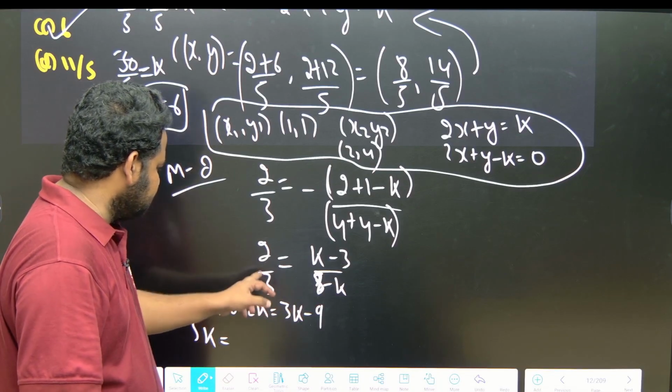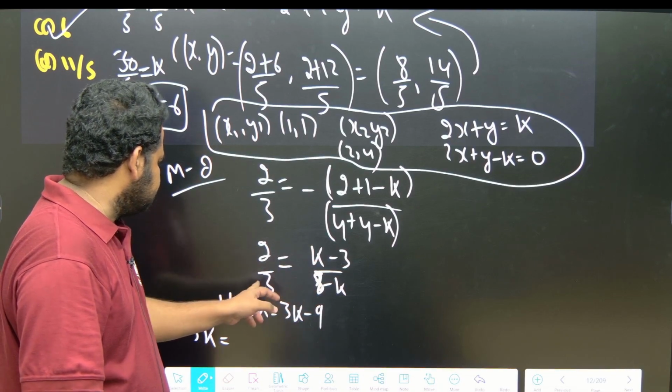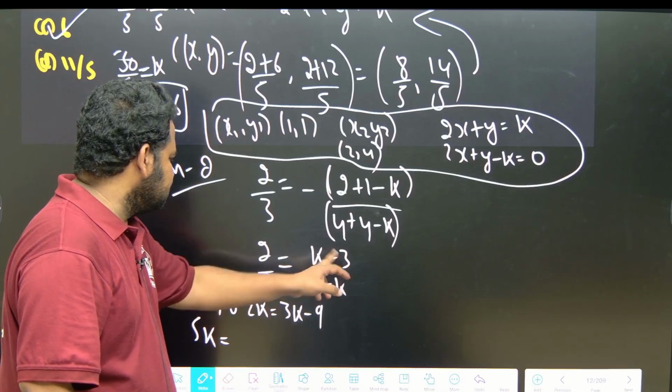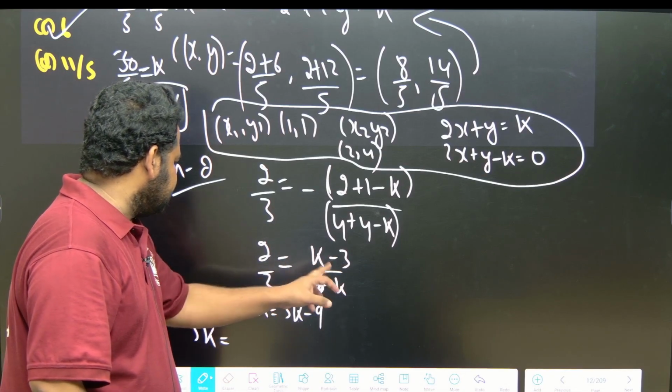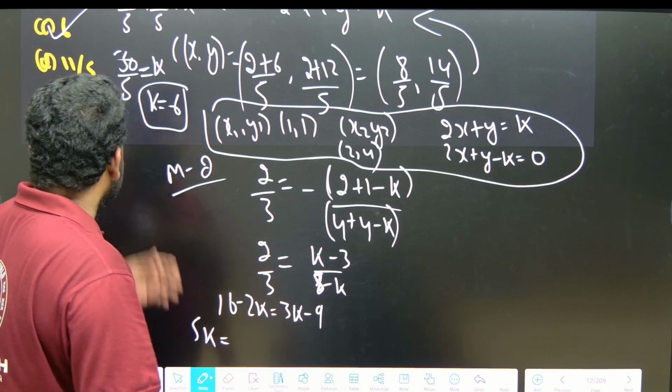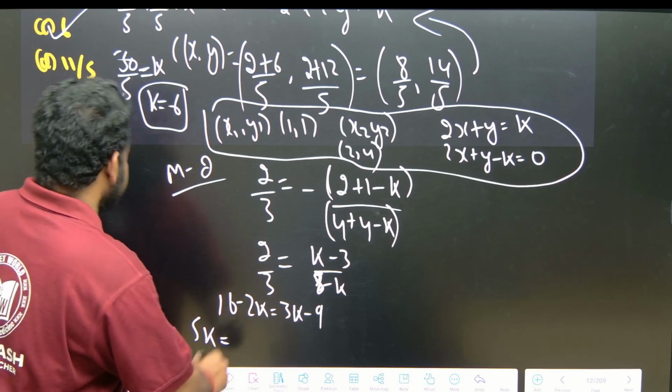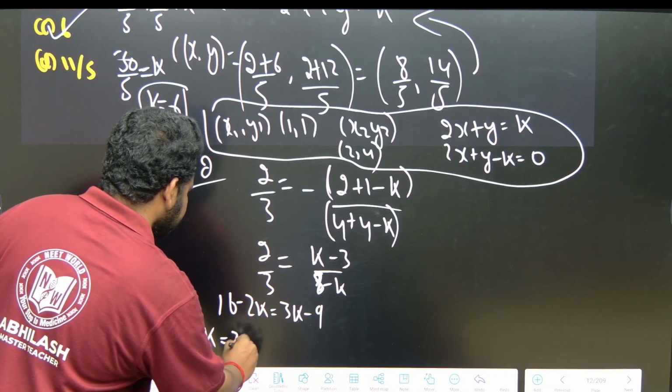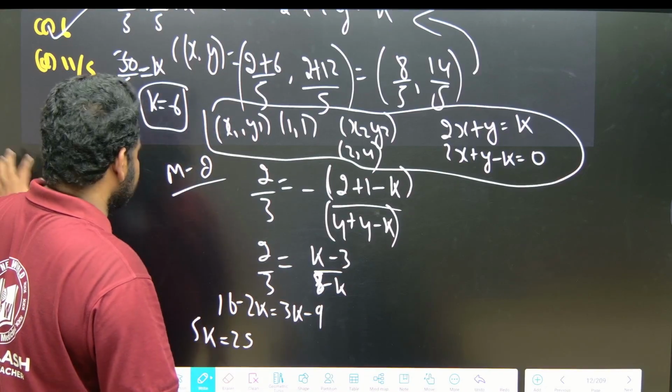2 8s are 16, 2k, 3k minus 9. So this will become 16 plus 9. So 5k is equal to 9 plus 25. Okay, so just have a look at it.